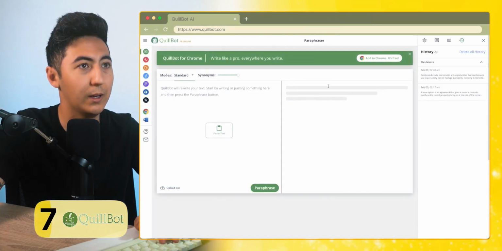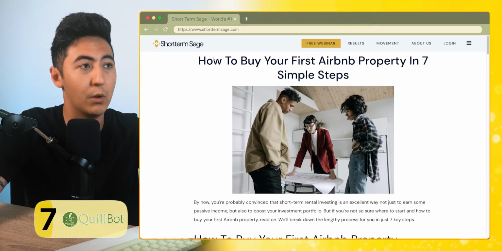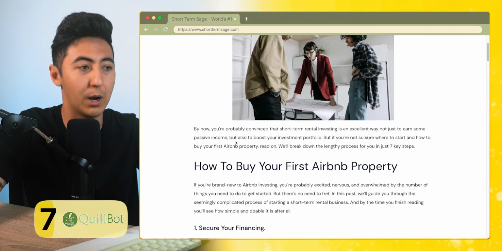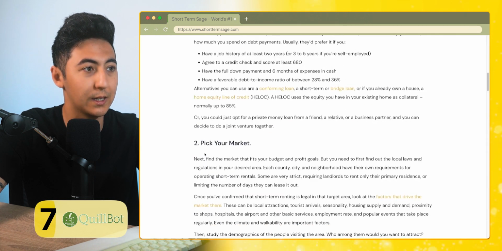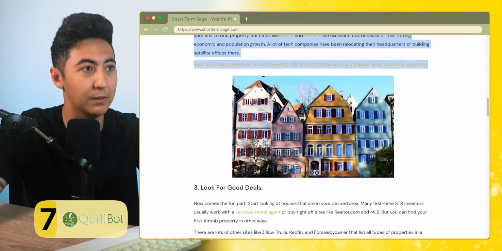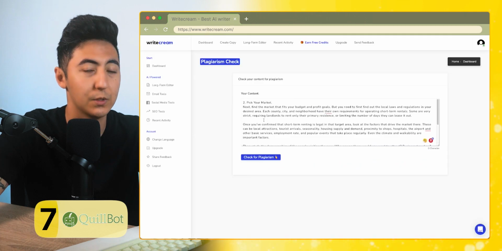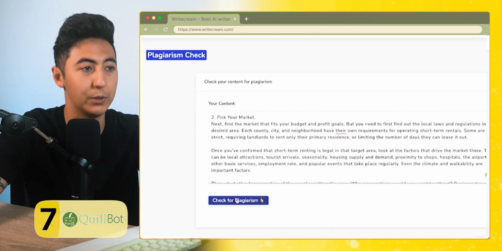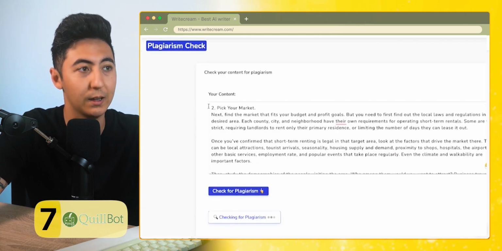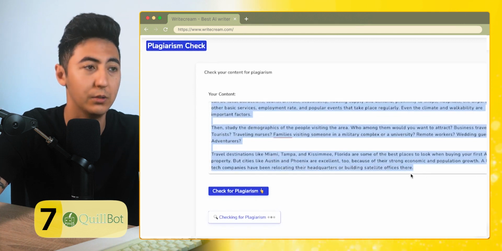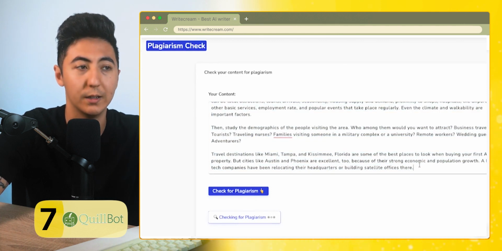Now, Quillbot's great because let's say this is from my own blog on how to buy your first Airbnb property. If we go down to the second paragraph here, and then we copy this information over. The first thing I'm going to do is run this through a plagiarism checker to see if the content is, one, original, and two, if it's able to find where this content is being posted.